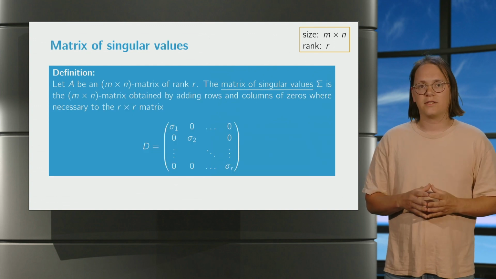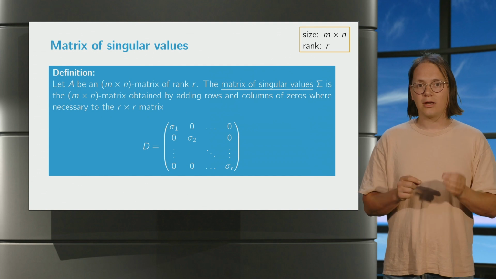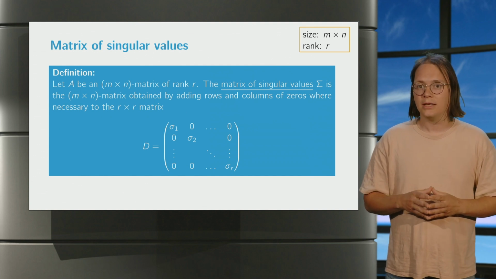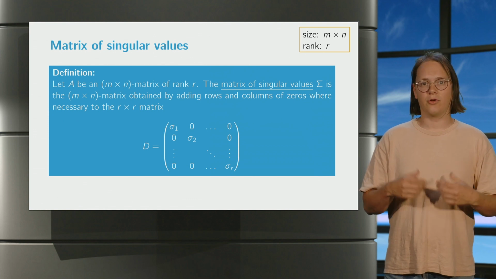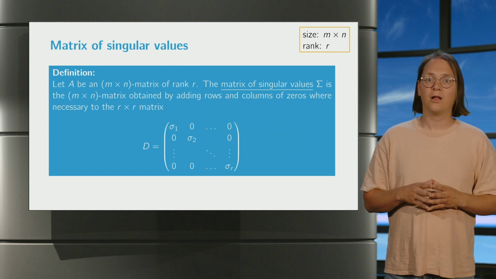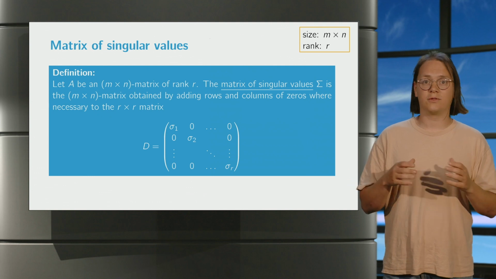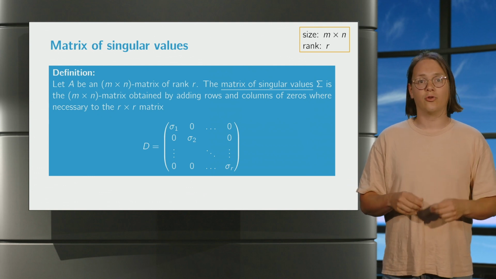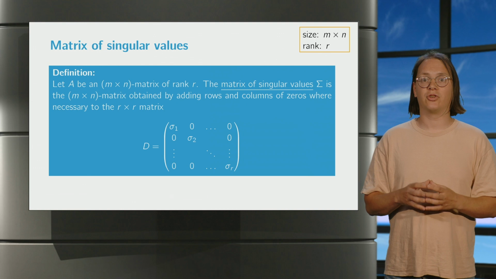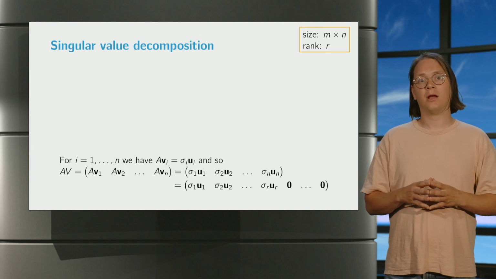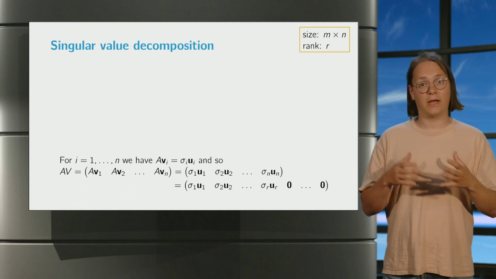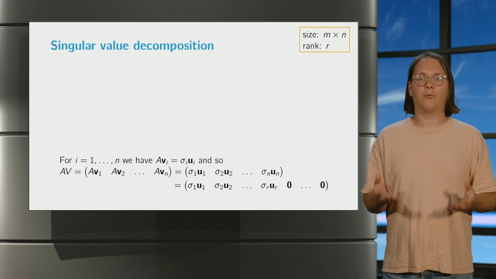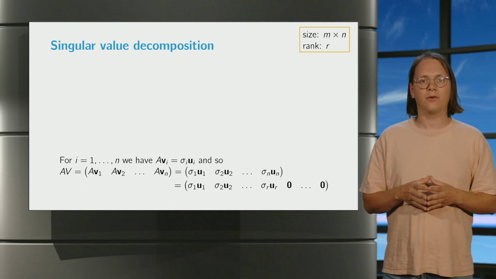For this, we consider the matrix sigma, which is very close to being diagonal. Indeed, we consider the r by r diagonal matrix D with the non-zero singular values on the diagonal, and then add rows or columns of zeros where necessary to obtain the m by n matrix sigma. Now, we note that when we normalized A times vi to obtain ui, this simply meant that we divided by the relevant singular values.